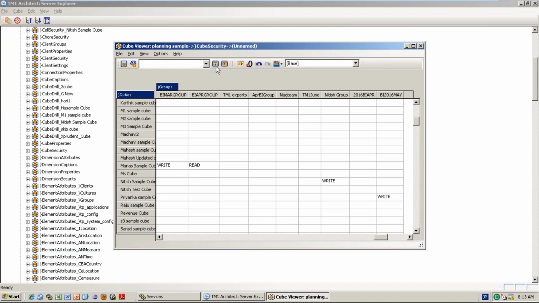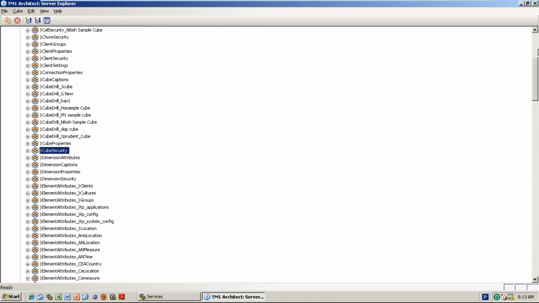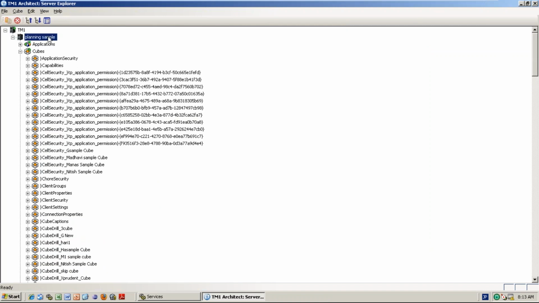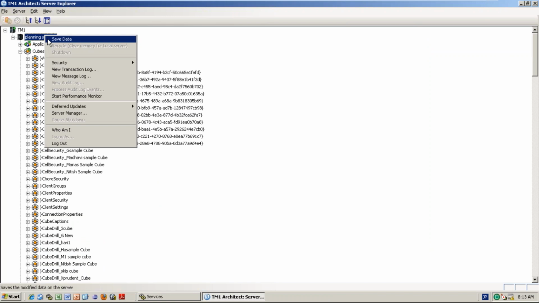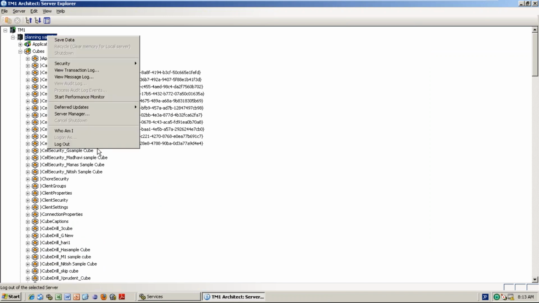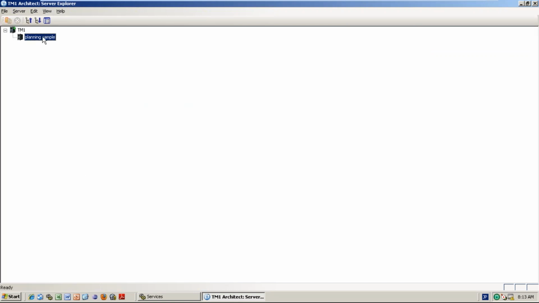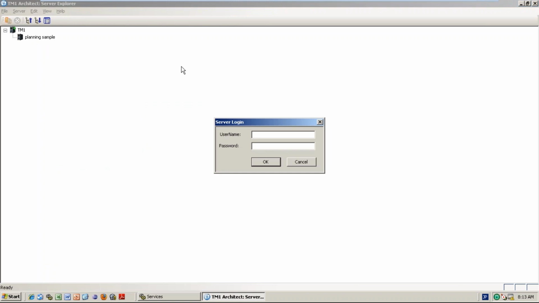Okay, I'm giving read permission first. What will happen now? Tell me. Go ahead and log out. They can't edit the data, they can see the data. Sometimes you want to give read permission only to the users, then you give the read permission.